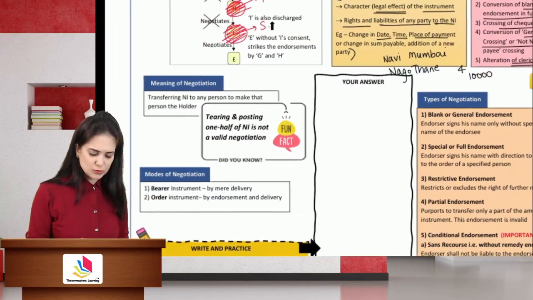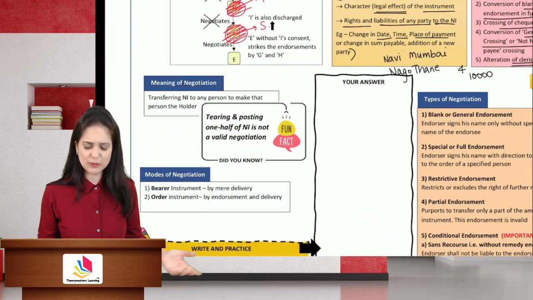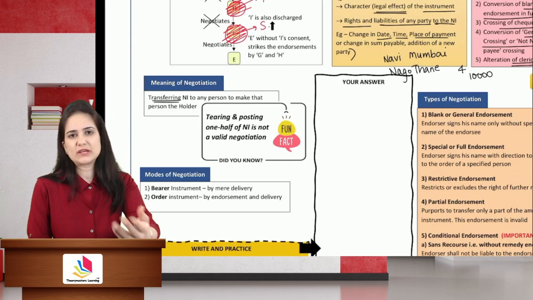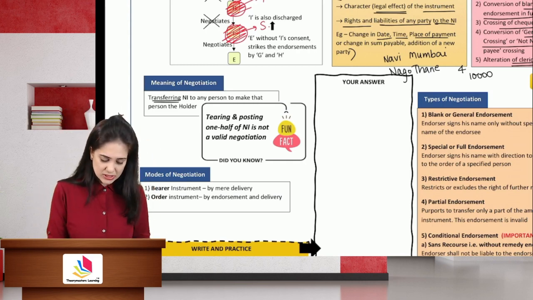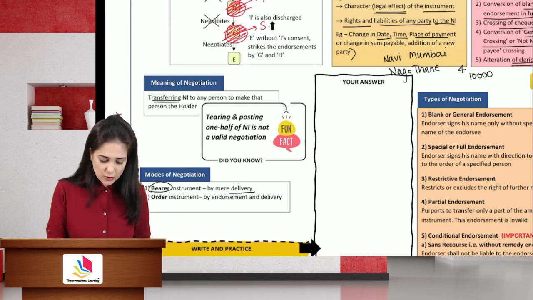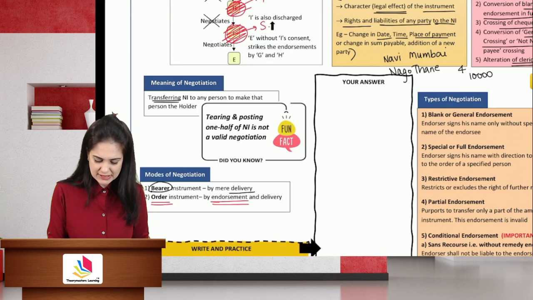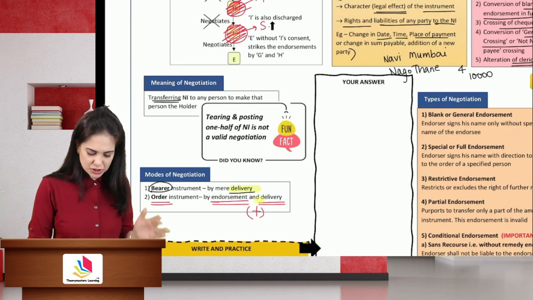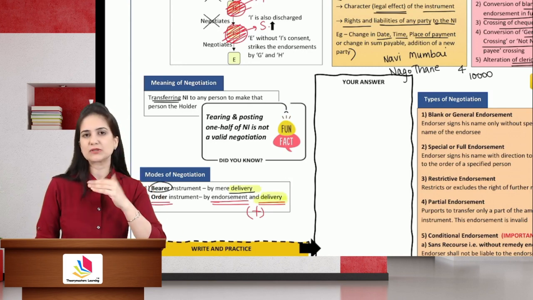Next, we have negotiation. We know what the meaning of negotiation is. It means transferring the benefits of the instrument to another person. In case of a bearer instrument, negotiation is by mere delivery. But in case of an order instrument, you need two things, endorsement as well as delivery. Delivery is common, because that is the meaning of the word negotiable, transferable by delivery. So that is compulsory.